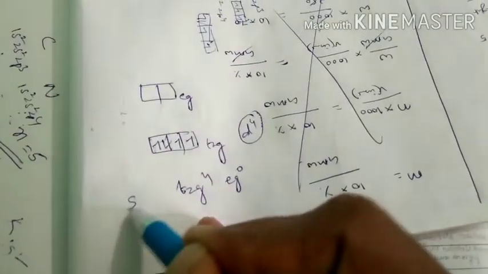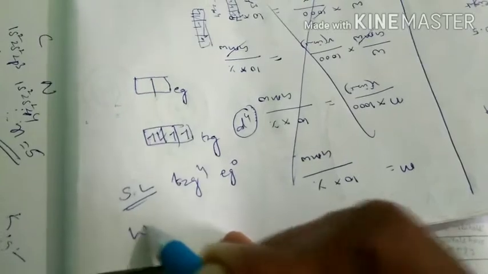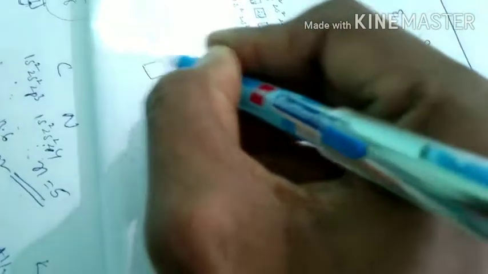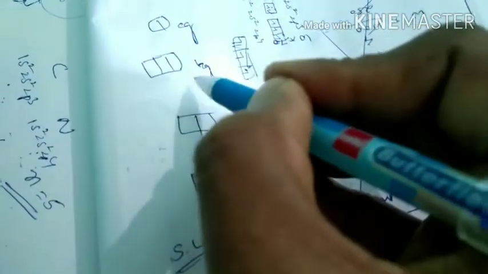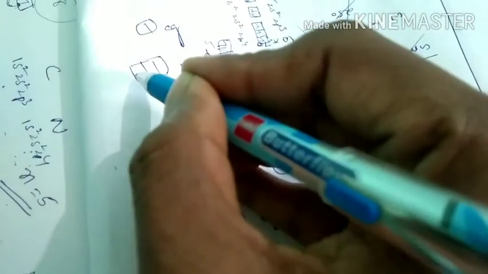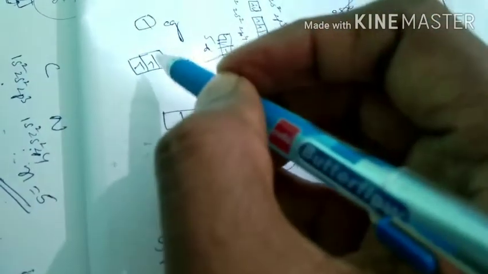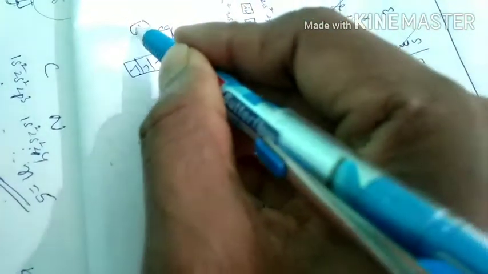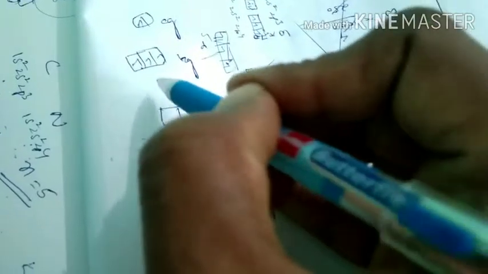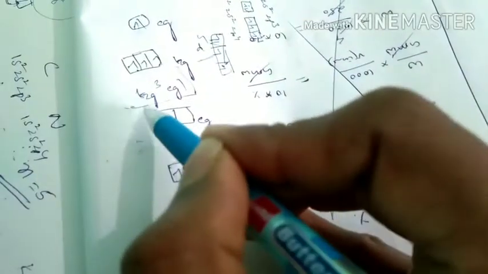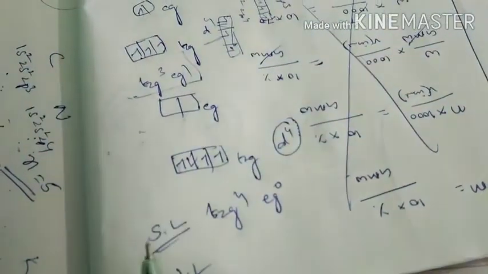But this happens in the case of a strong ligand. What happens in the case of weak ligands? This is T2G, this is EG. Again you write the d4 configuration: 1, 2, 3. Here the pairing energy is more, so the electrons will not be paired in the case of a weak ligand. The electron can jump from the lower orbital to the higher orbital. So its configuration is T2G3 EG1. This is the d4 electronic configuration according to crystal field theory.